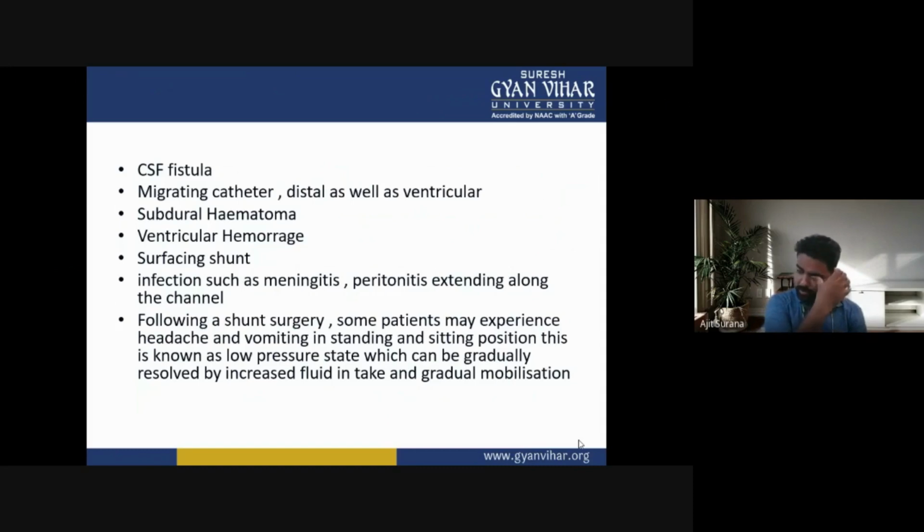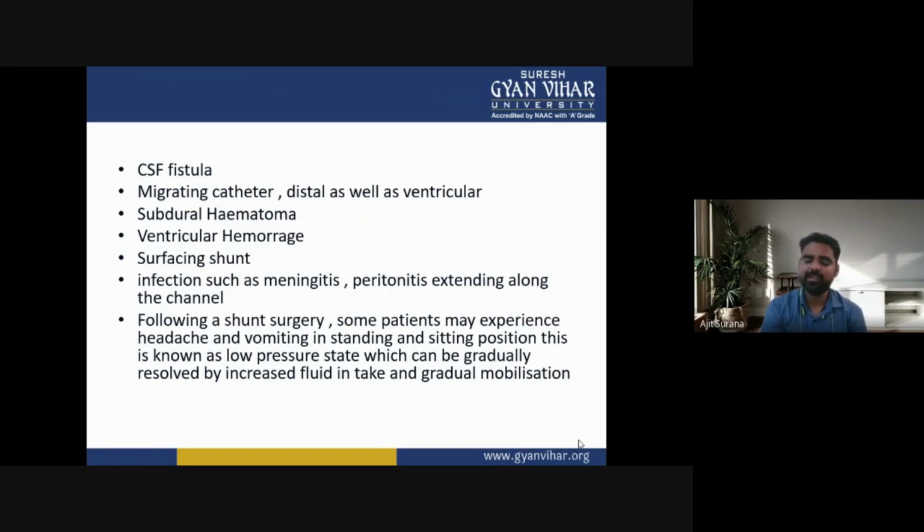Other complications of shunting are CSF fistula, or cerebrospinal fluid fistula, migrating catheter, distal as well as ventricular, subdural hematoma, ventricular hemorrhage, surfacing shunt, and infections such as meningitis and peritonitis extending along the channel.